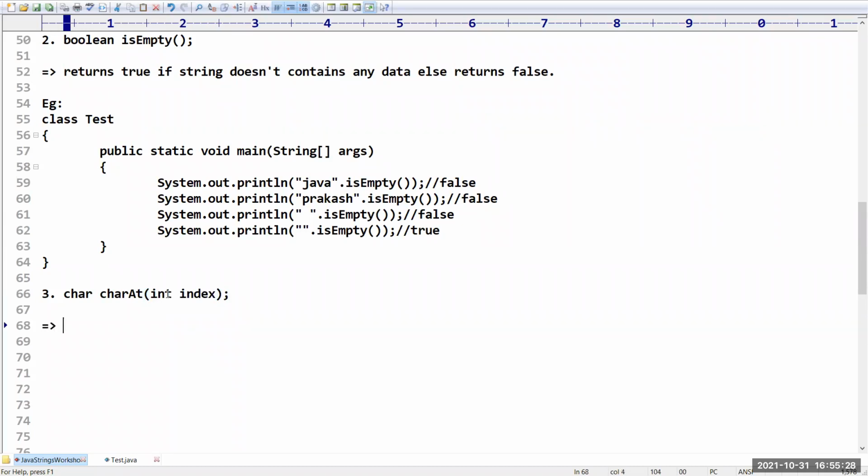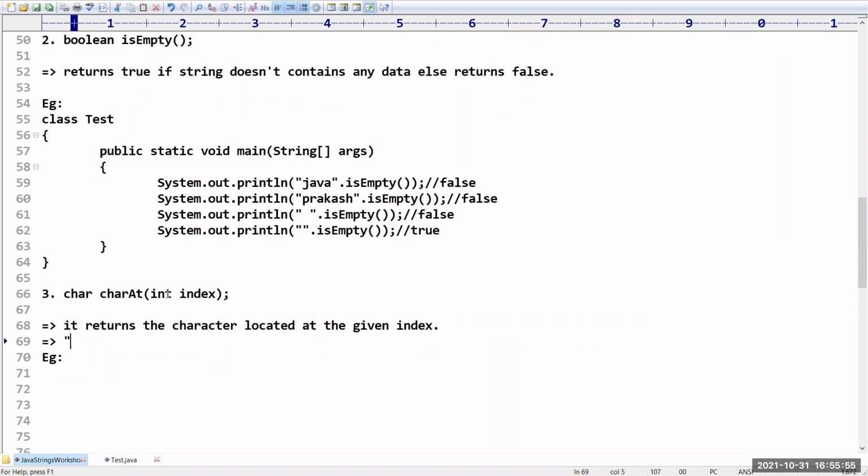So what is it going to return? It returns the character located at the given index. Whatever index value you have given, it is going to check whether a character is available at that location or not. Suppose the index is out of range,